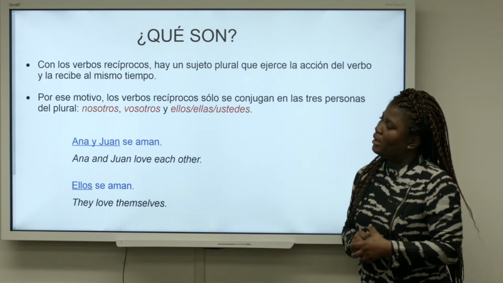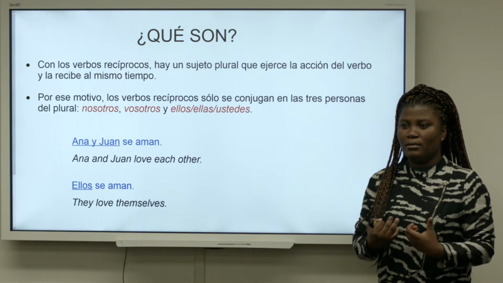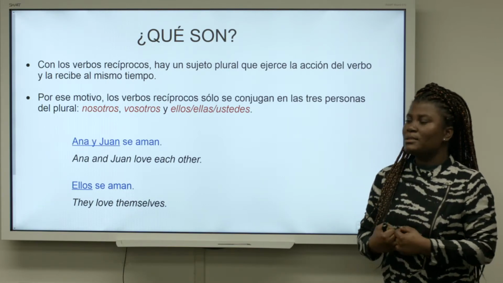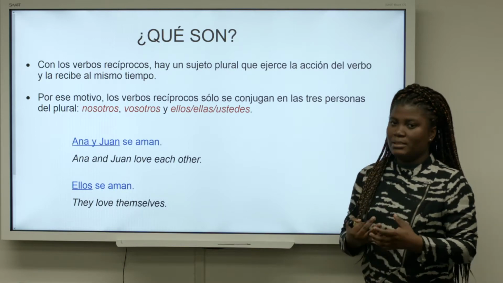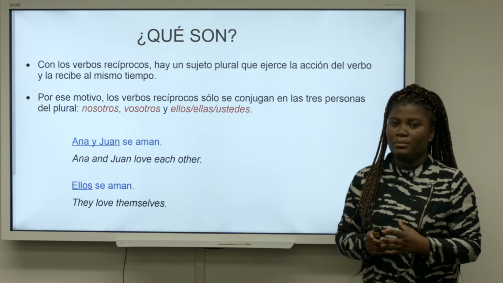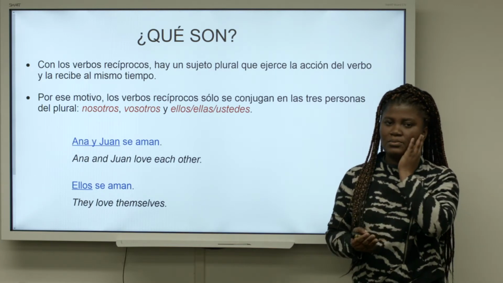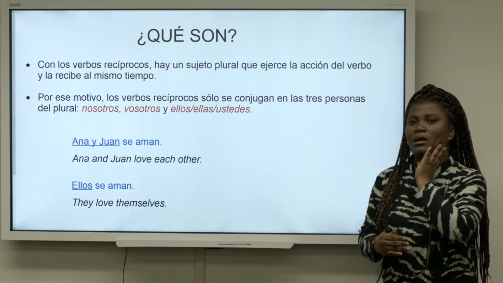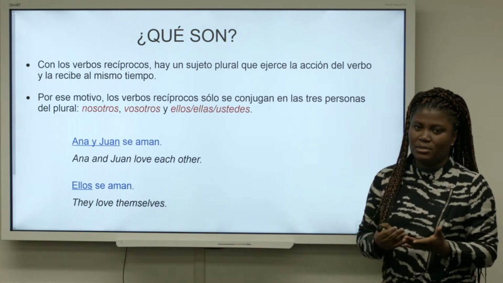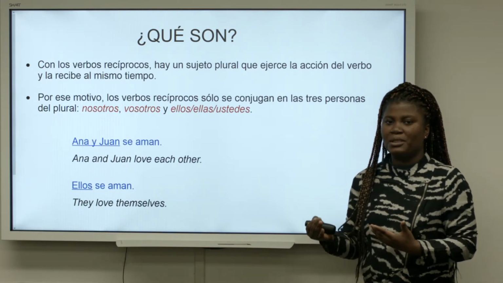What are these? When you talk about verbos recíprocos, what you have to understand is that there is a plural subject which carries out the action of the verb. And this same plural subject is the object of the verb. So just as we saw in the pronominal verbs, the doers of this action, the subject of the sentence, is also the object